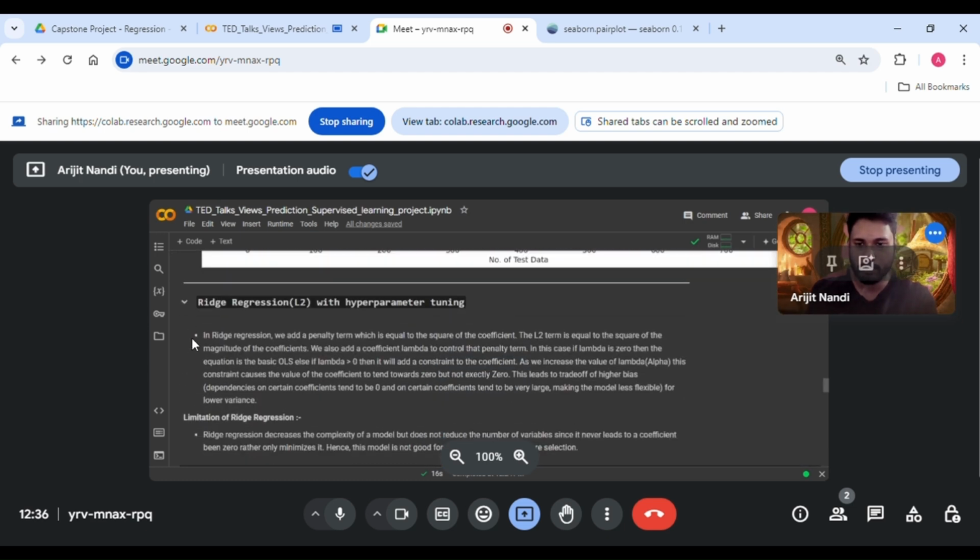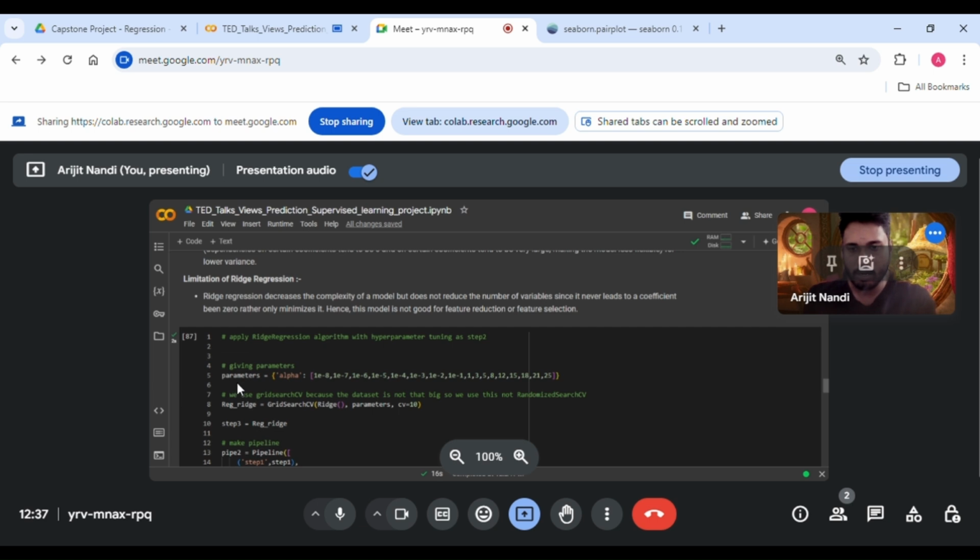So now I will be using Ridge L2 with hyperparameter tuning. So firstly, what is ridge regression? In ridge regression, we add a penalty term which is equal to the square of the coefficient. The L2 term is equal to the square of the magnitude of the coefficient. We also add a coefficient lambda to control that penalty term. In this case, if lambda is 0, then the equation is the basic OLS, ordinary least squares. Else, if lambda is greater than 0, then it will add a constraint to the coefficient.